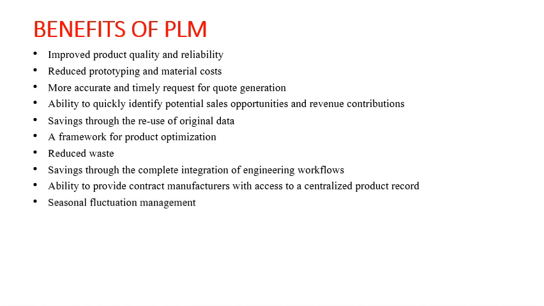You can also have seasonal fluctuation management. Now for example, you can consider ACs or coolers. Now these ACs or coolers will be mostly bought during the summer seasons, and during the winter seasons you can see the sales of ACs and coolers will be drastically reduced. So there is definitely a fluctuation when it comes to seasonal products like this, for example ACs.